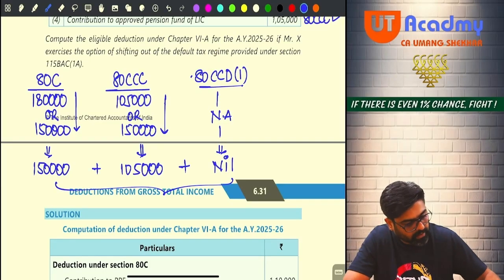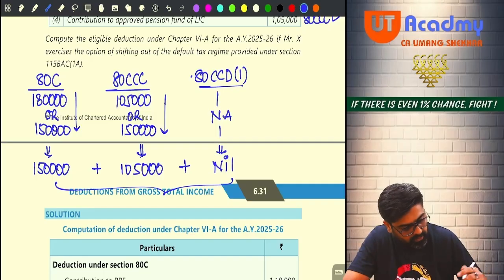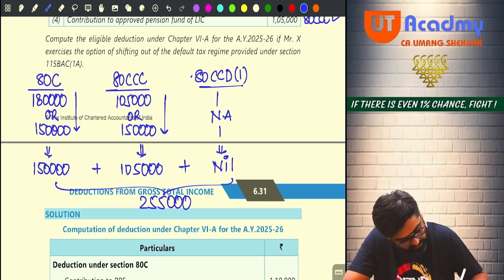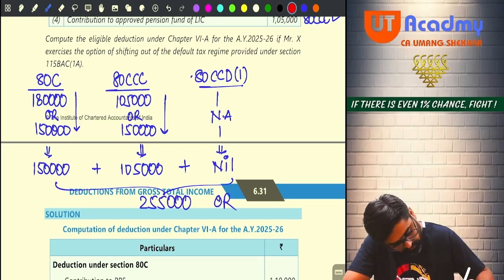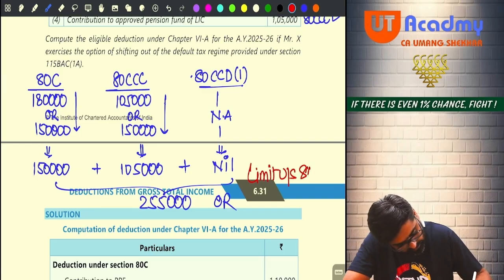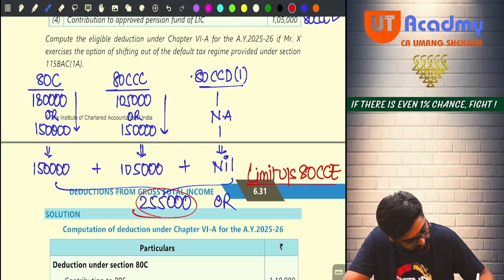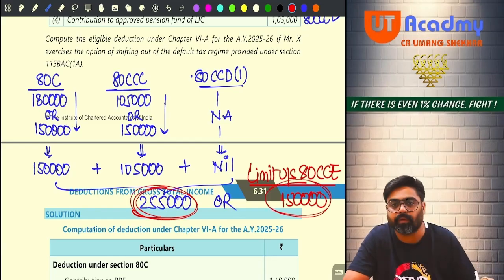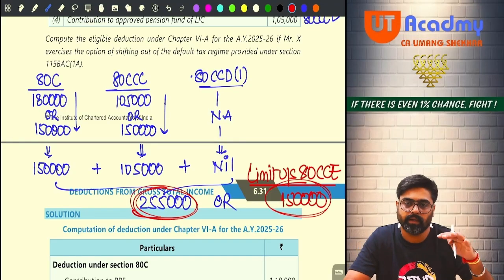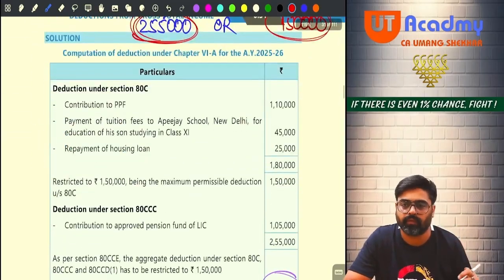You are going to get 1,50,000 plus 1,05,000, which will give you 2,55,000. And there is one overall limit under section 80CCE that is applicable on this total. And that limit is how much, friends? 1,50,000. So all these three deductions taken together cannot be more than 1,50,000. So how much will be your total deduction in this case? It will be 1,50,000. Please check.